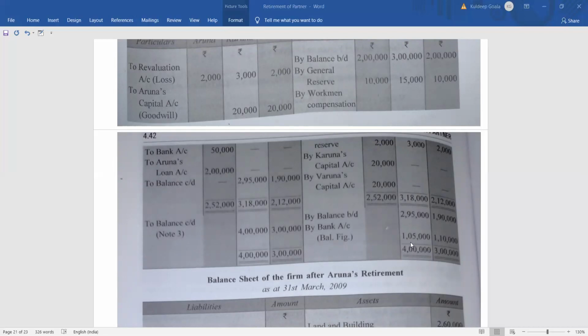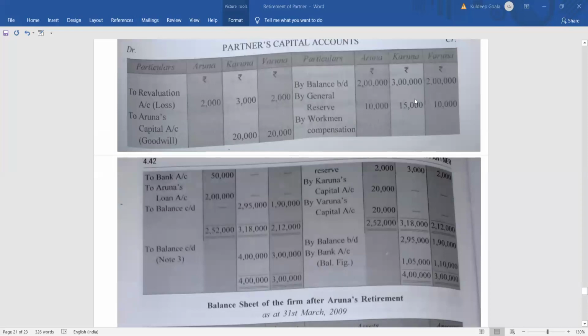By bank account 1,05,000. This 1,05,000 is nothing but 4 lakh minus 2,95,000, the difference. I'm repeating once again. Karuna should have capital of 4 lakh, but Karuna is having only 2,95,000. So what is the shortage? 1,05,000. So Karuna will bring 1,05,000.